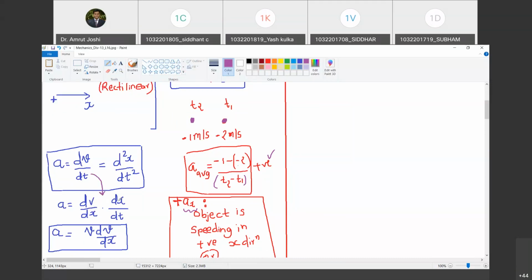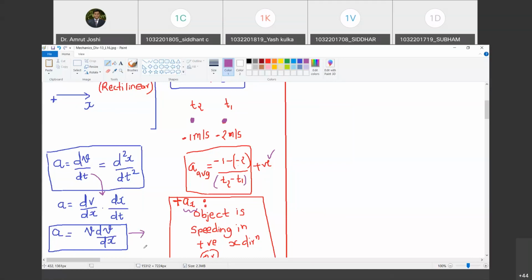But now what is dx by dt? Tell me, velocity. Do you agree with me? Yes, sir. So can I write acceleration as v dv by dx? Yes, sir. Okay. So now this form of expressing the acceleration will be powerful when we are handling the problems where acceleration or velocity is given as a function of position rather than a function of time.